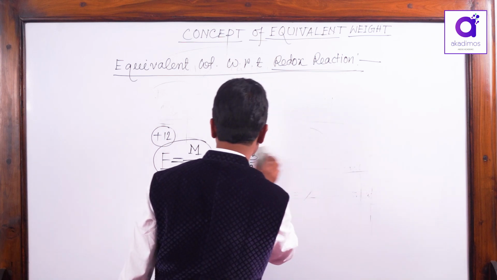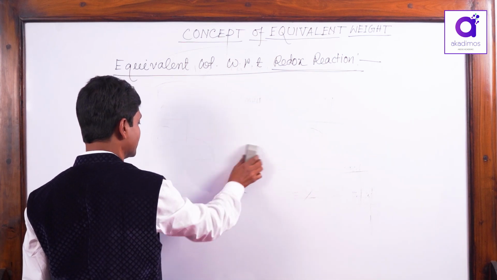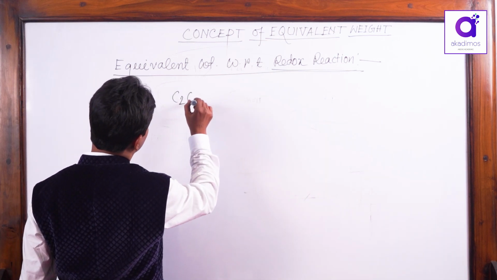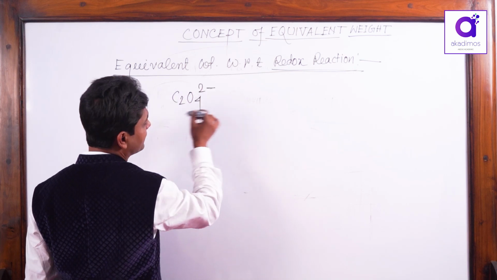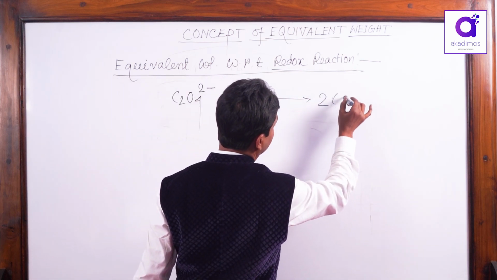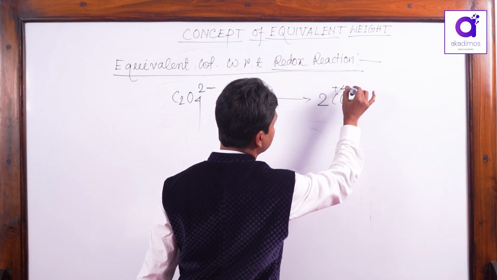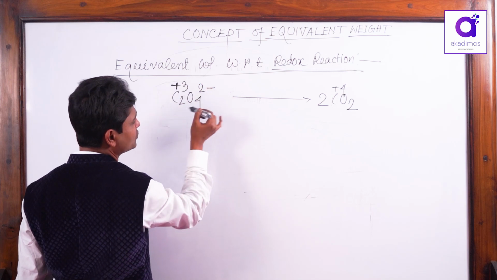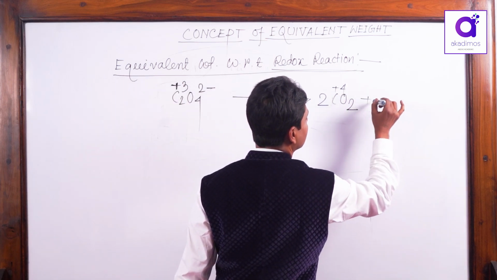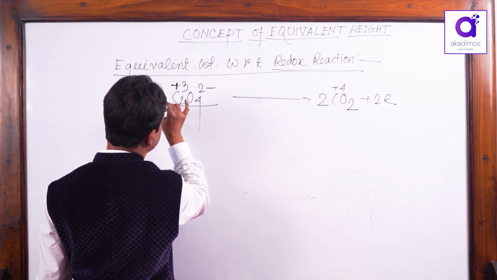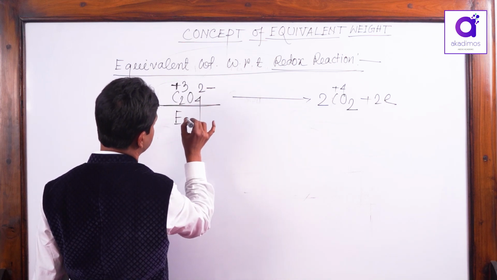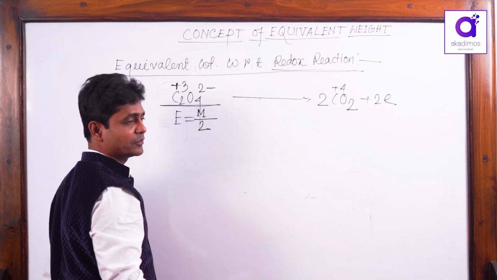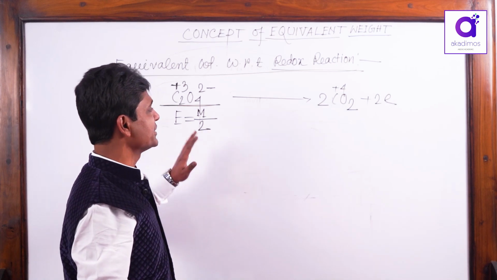For example, in any reaction, oxalate, sodium oxalate, C2O4 2 minus, oxidizes to carbon dioxide. That we get from oxidation number also. Here we get plus 3 to plus 4, 1 carbon 1 electron transfer. Since here there are 2 carbons, it is 2 electron transfer. And the equivalent weight of oxalate salt: if 1 oxalate is there, then M by 2. If there are 2 oxalates, M by 4. If there are 3 oxalates, M by 6.